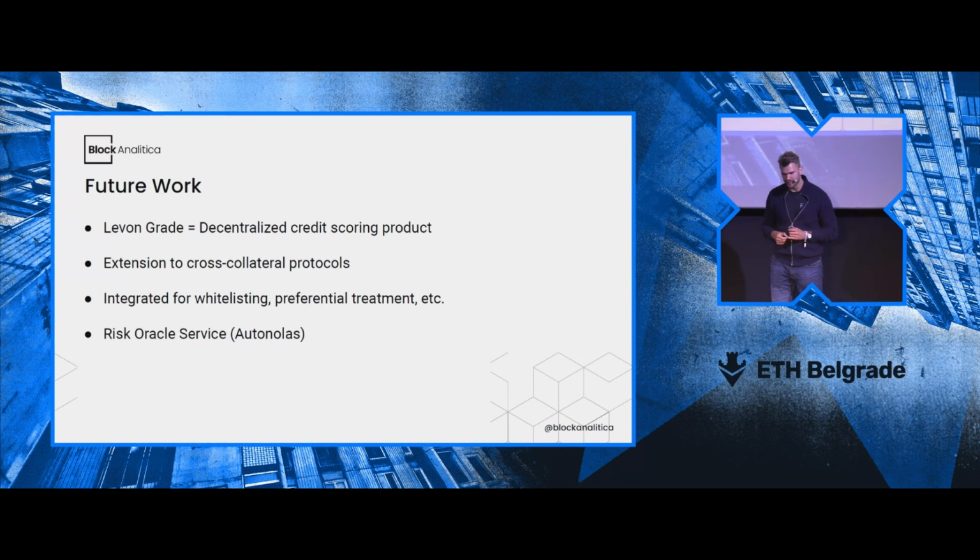When it comes to implementation, there are many ways to go about this. One of the ways is whitelisting. Whitelisting basically means that if the wallets have good creditworthiness, then we can give them access to certain services. On the other hand, we also have preferential treatment, which means, again, good creditworthiness means they have lower liquidation ratios, or lower stability fees, or, let's say, slower auction times, depending on the specific system or protocol that they're using.